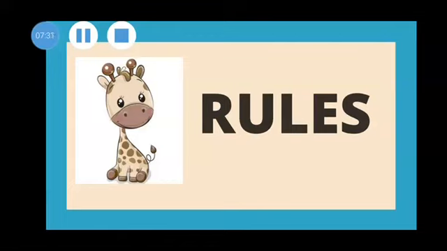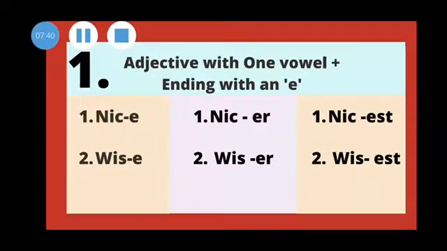Students, there are a few rules to distinguish between comparative, positive and superlative degrees. We have already discussed this before. Let's quickly revise. Rule number 1, when an adjective has one vowel and ends with an E. See the example, the first column is positive, second is comparative and the third is superlative. So, when an adjective has one vowel and ends with E, for example, nice, it will become nicer for comparative, whereas it becomes nicest in case of superlative.